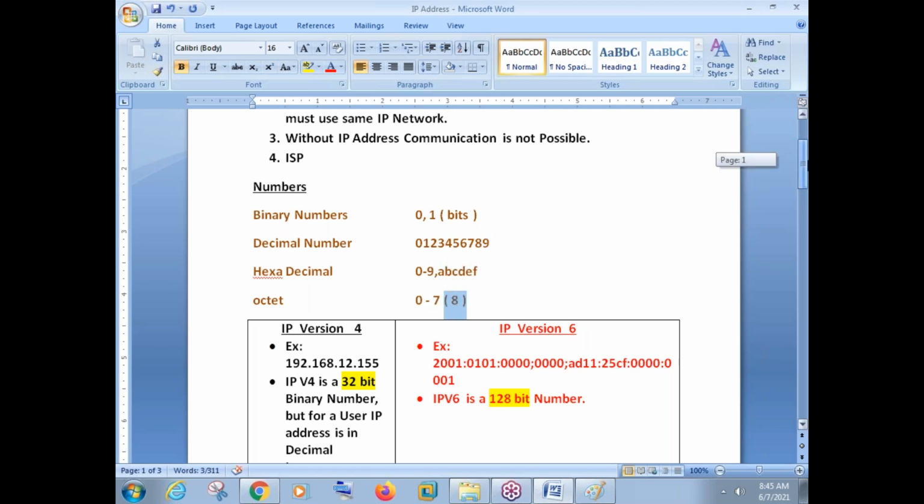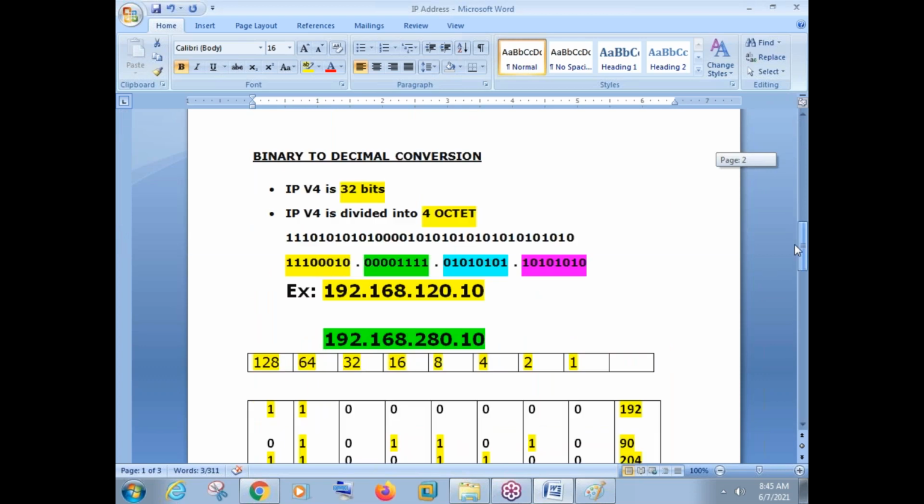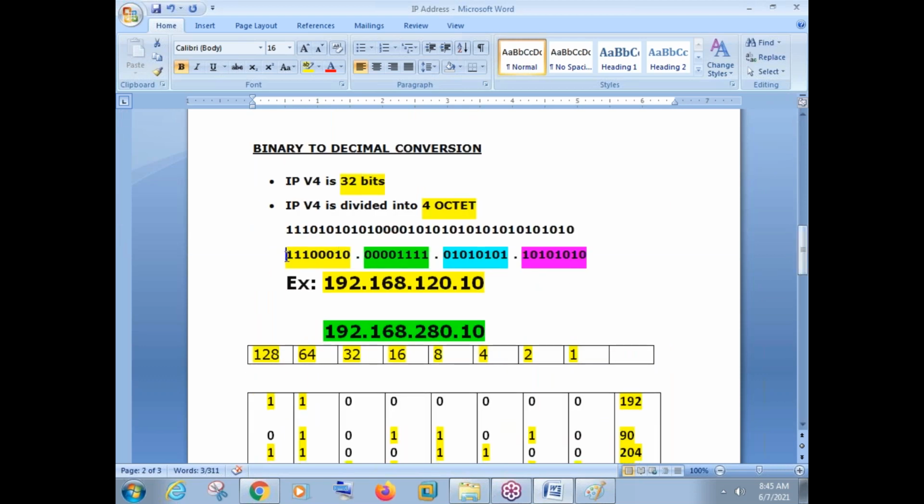Totally 8 numbers. So see here, 32 bits are divided into first octet, second octet, third octet, and the fourth octet. So we need to start from this yellow color. Yellow color is the first octet, green color is the second octet, then the third and the fourth octet. IP version 4 is 32-bit. 32 bits are divided into 4 octets.